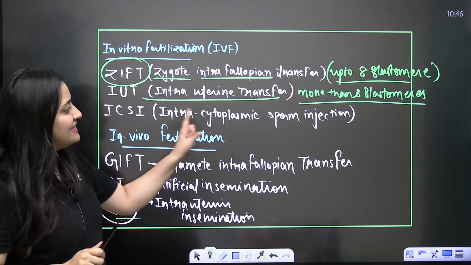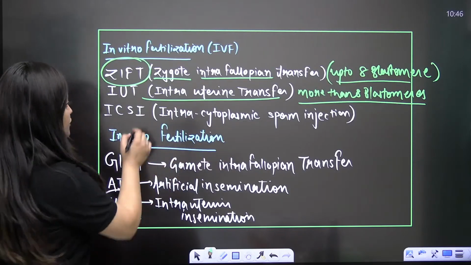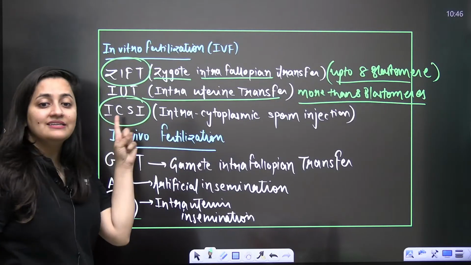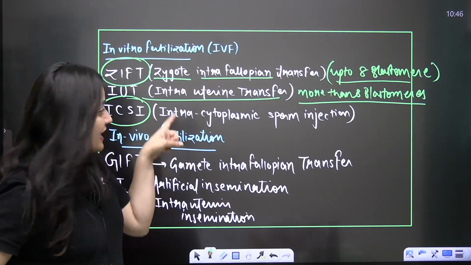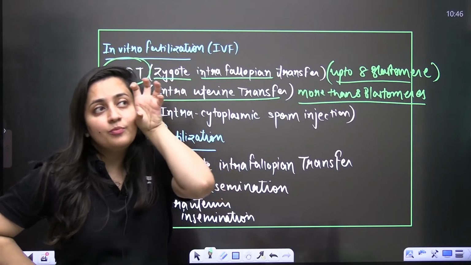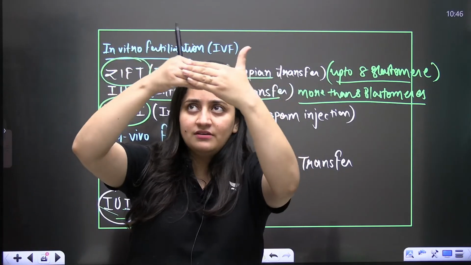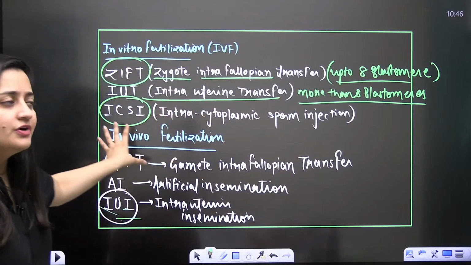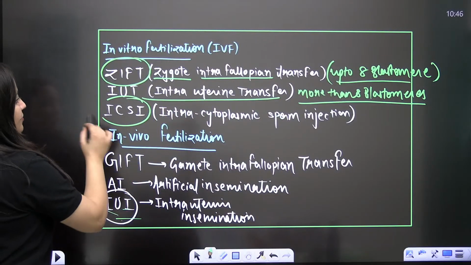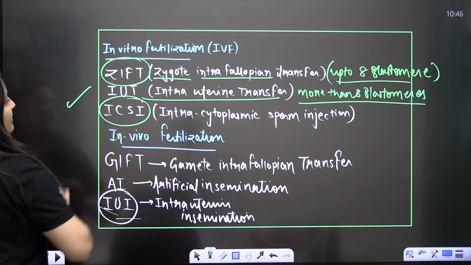When it is ICSI, intracytoplasmic sperm injection, its success rate is maximum, right? This is the technique where success rate is maximum. Directly, the sperm nucleus will be inserted into that egg, so obviously chances of fertilization are more. It is outside the body, so again it is in vitro fertilization.